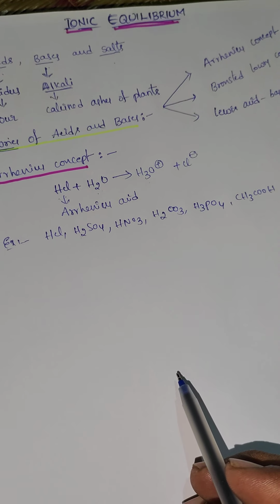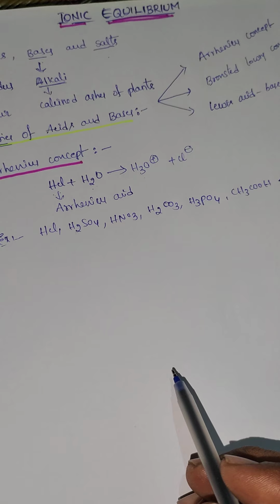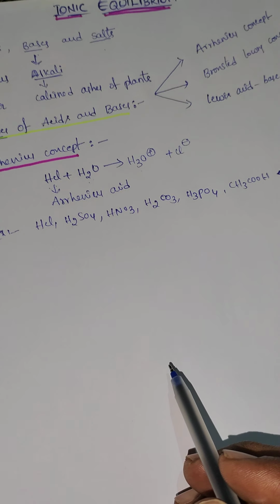An acid is a substance which produces hydrogen ions when dissolved in water.